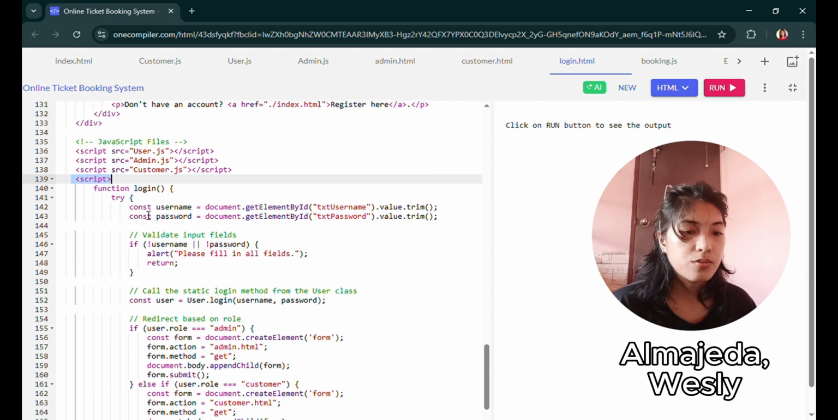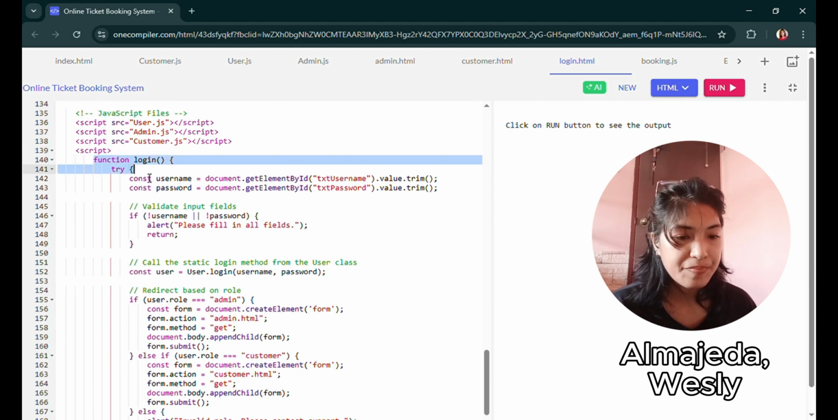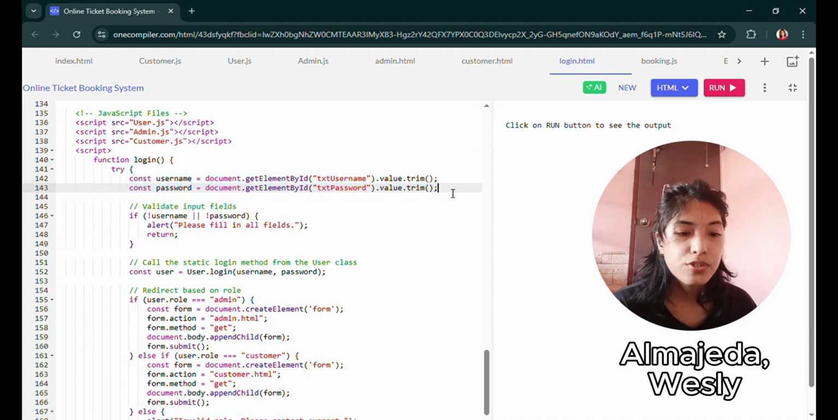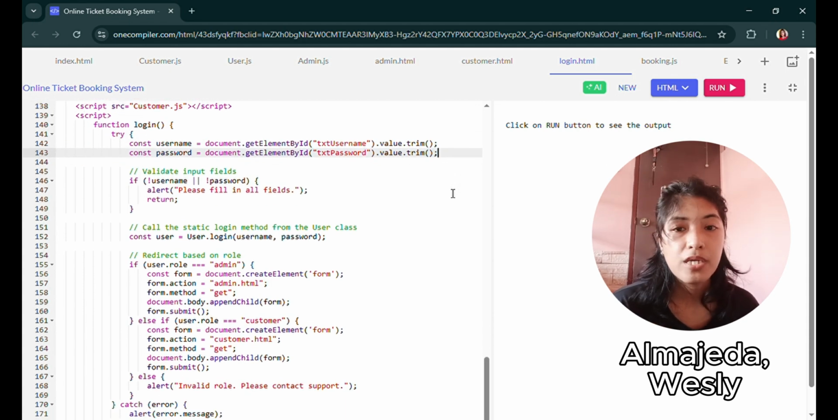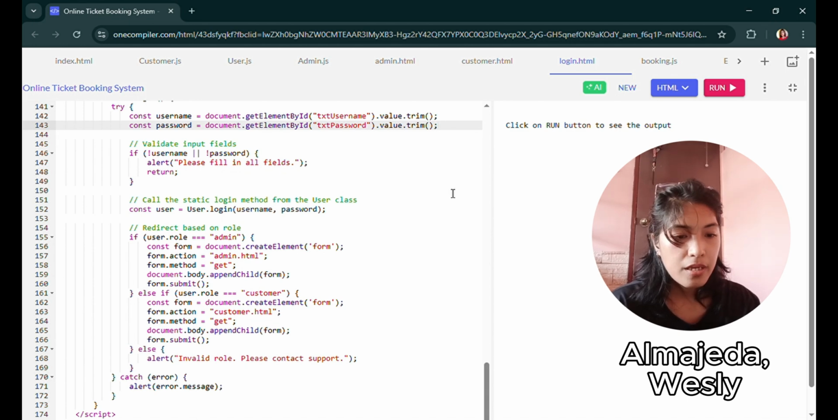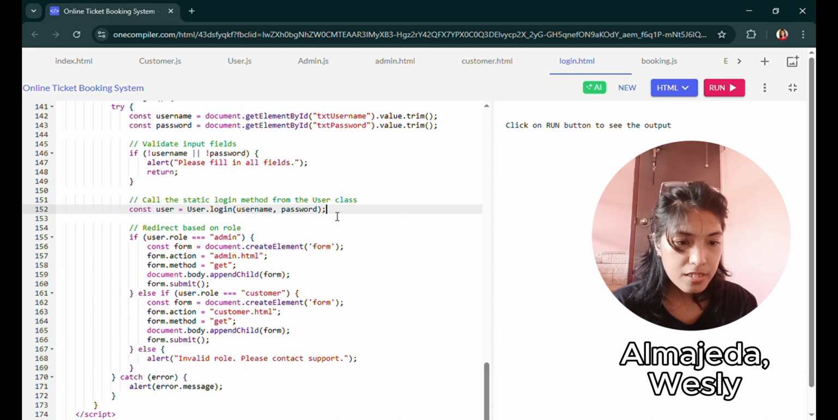This script tag is to start an internal script, while this function will run when the login button is triggered. And these lines of code get the text entered in the username and password boxes and remove unneeded spaces. The const here is to declare a variable that does not change, and document refers to the whole page, and this .getElementById finds the element by its ID.